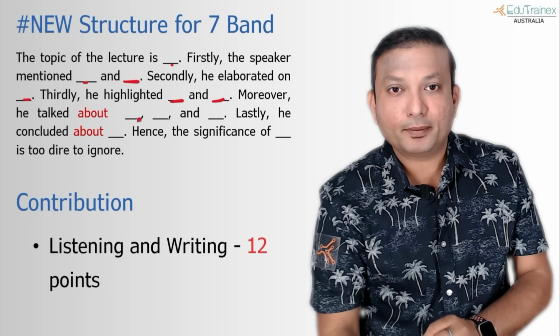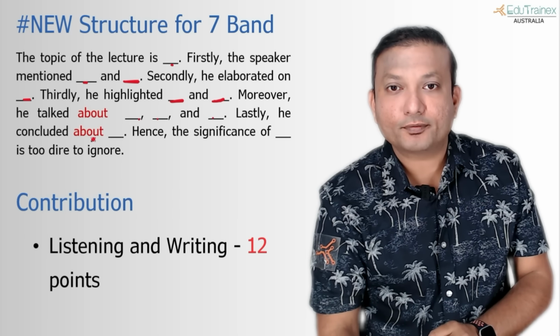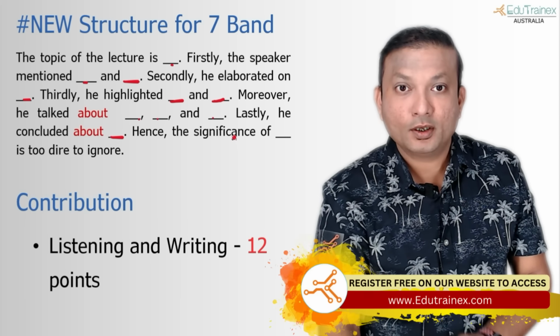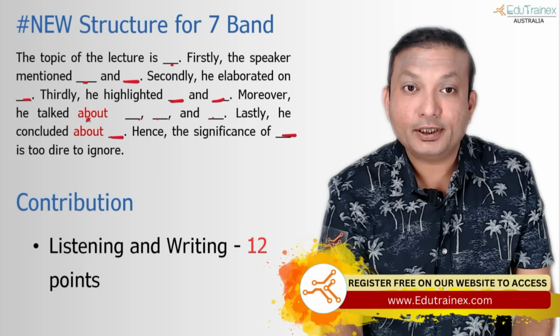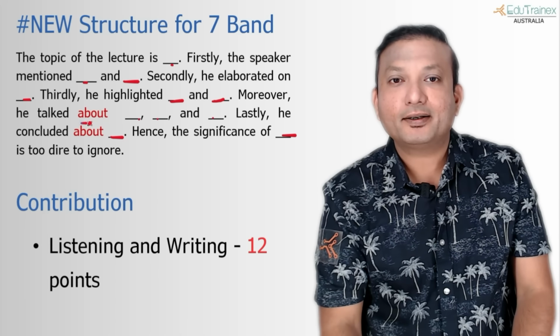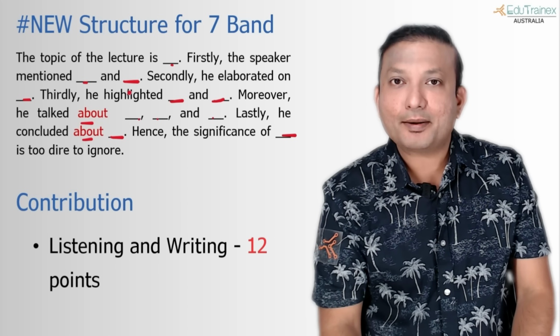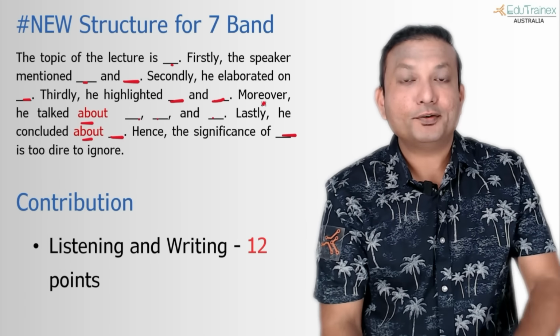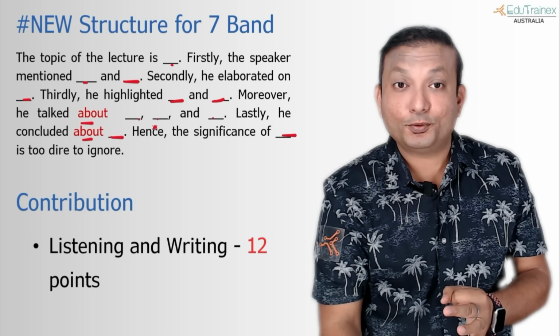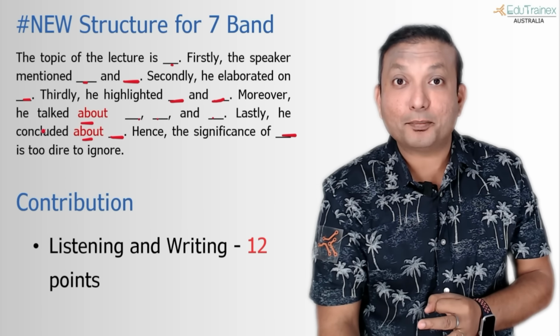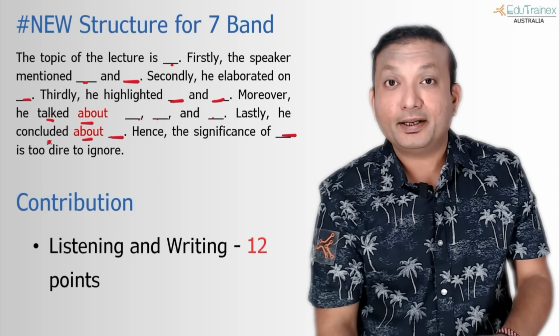And then he concluded about this: the significance of dash is too dire to ignore. Well, the two words I have highlighted over here are "about." Please do not use "about" with any other words like highlighted about, elaborated about, mentioned about. If you do that, straight away you are making grammar mistakes. So these are the only two words that you can use "about" with comfortably without making any grammar mistakes.